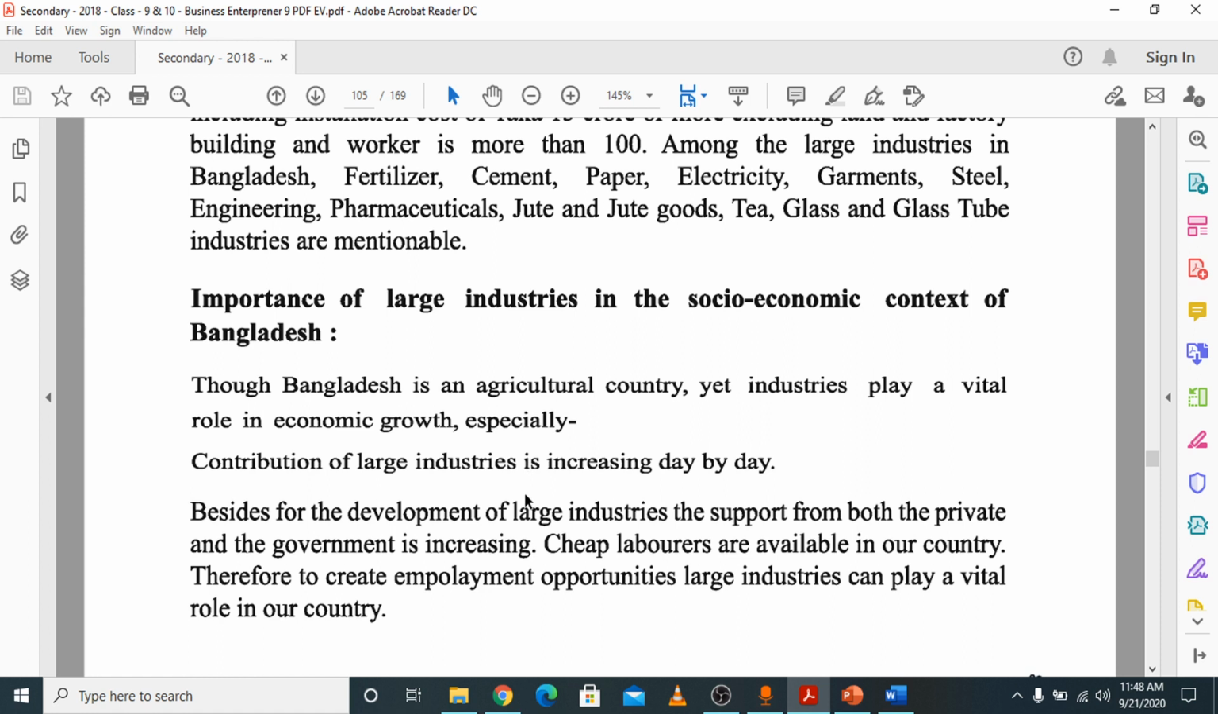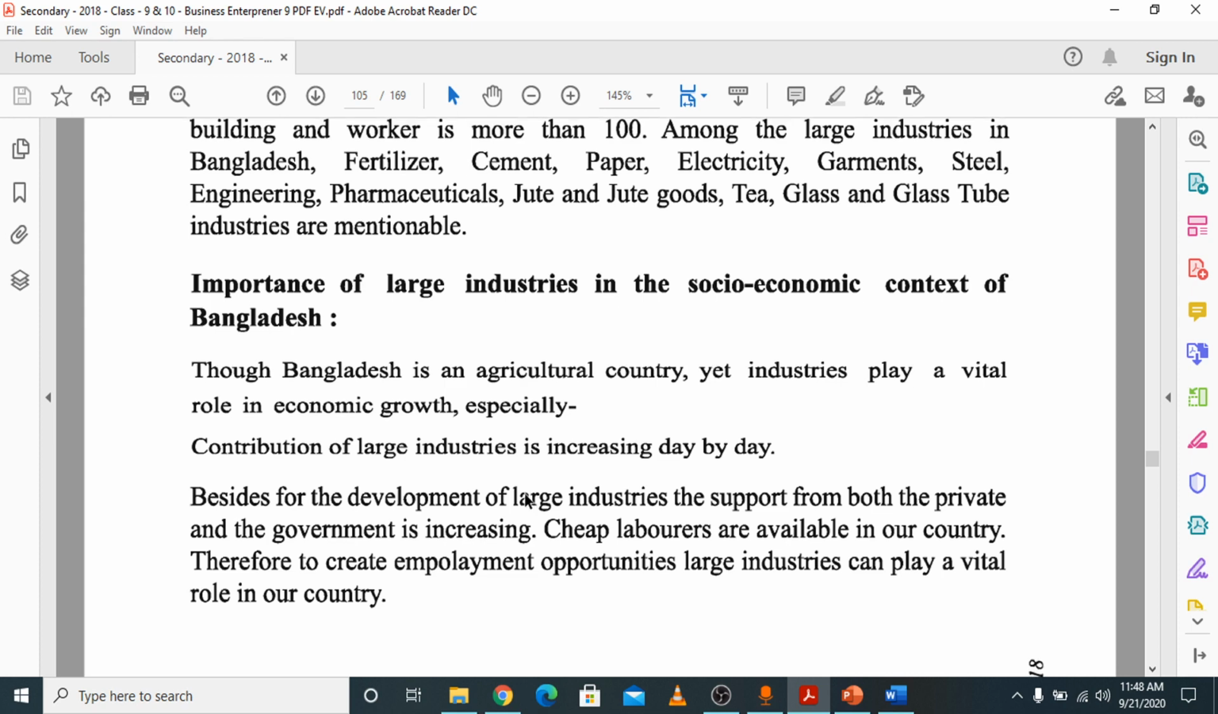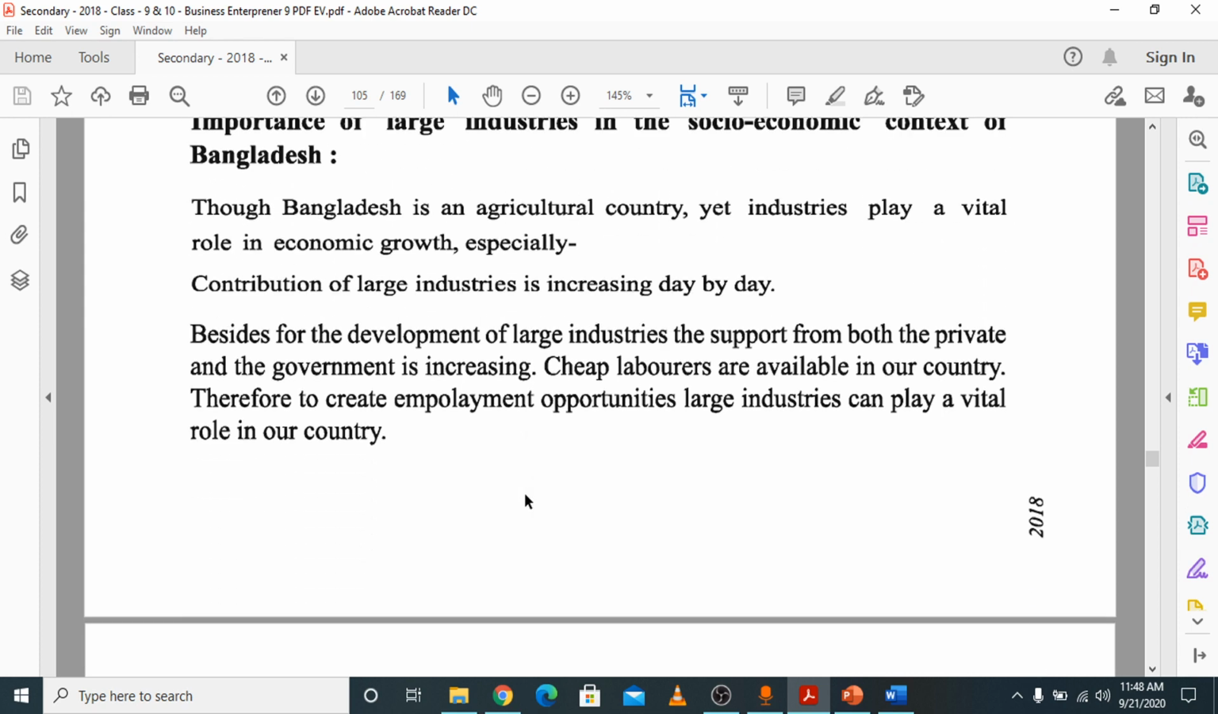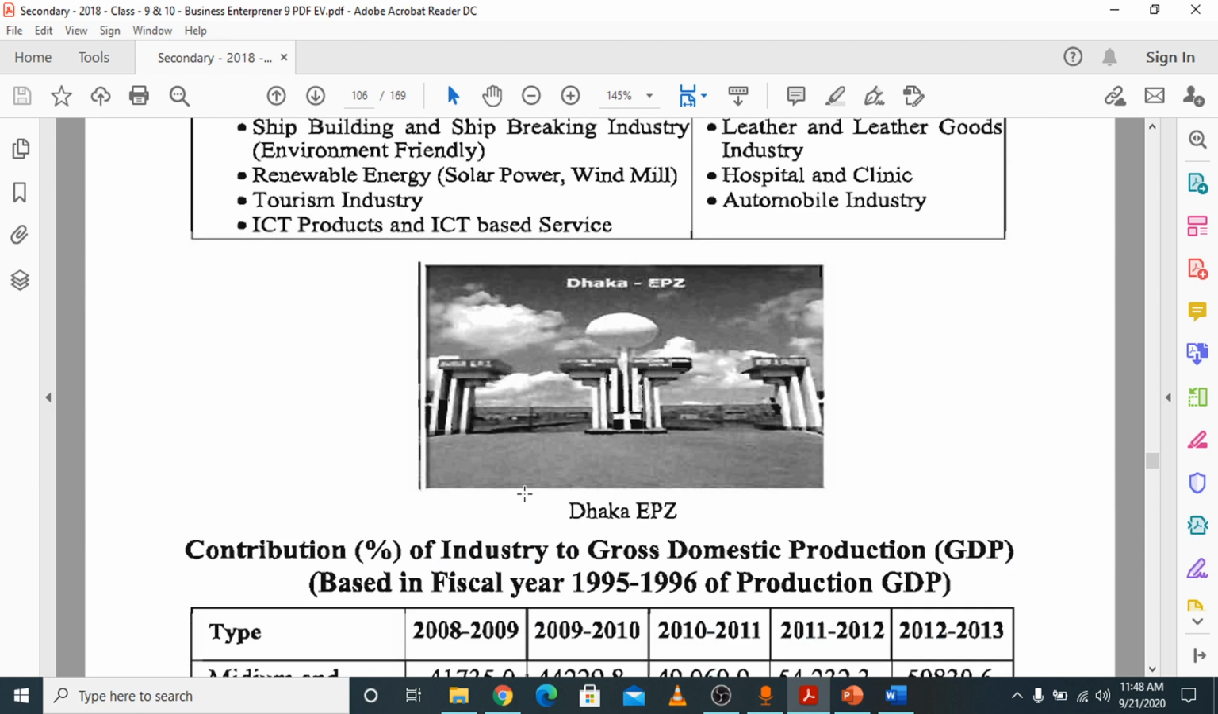Importance of large industries in the socio-economic context: it provides employment opportunities, and it develops the standard of living of the people. With more large industries, more tax is paid to the government. It also helps the economic condition of the country. So you can say large industries play a vital role in our country.